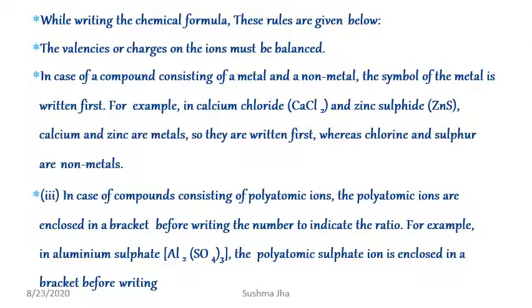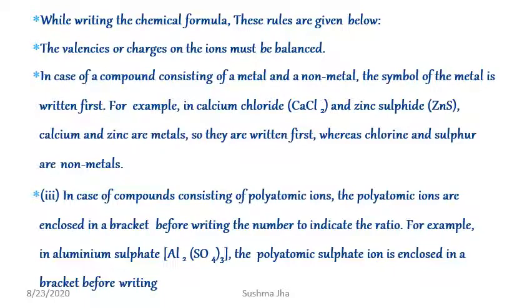While writing the chemical formula, these rules are to be followed. First, the valencies or charges on the ions must be balanced. Second, if a compound consists of a metal and a non-metal, the symbol of the metal is written first on the left hand side and the symbol of the non-metal is written on the right hand side. For example, calcium chloride, zinc sulfide. Calcium and zinc are metals, so they are written first, whereas chlorine and sulfur are non-metals, so they should be written on the right.